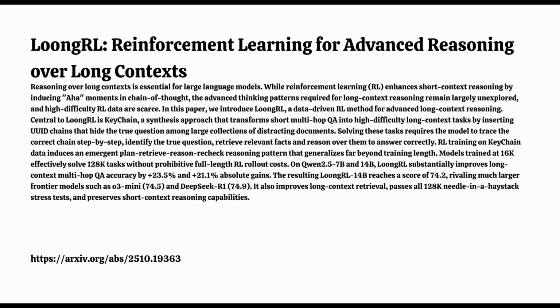It really seems like the design of that keychain data was the linchpin here. Forcing that specific kind of procedural hurdle seems to have unlocked a different mode of operation in the LLM. I think that's fair to say. The success hinges on using that carefully constructed difficulty to induce this transferable plan-retrieve-reason-recheck pattern. That pattern is the core mechanism driving the performance gains.